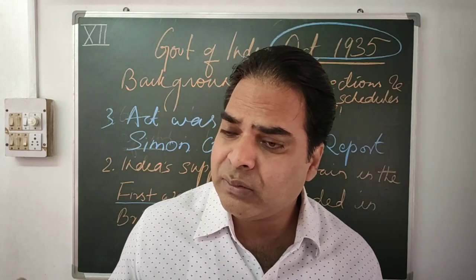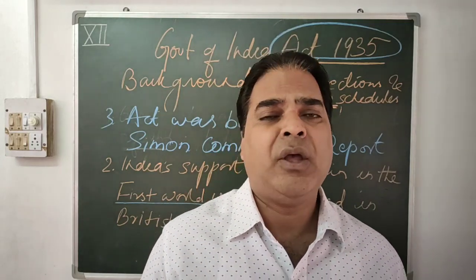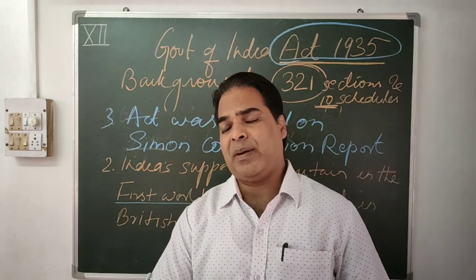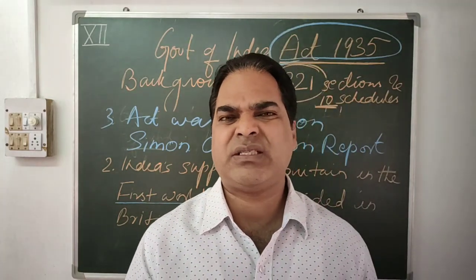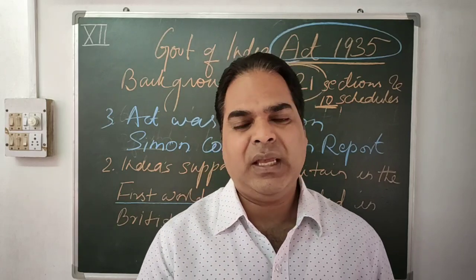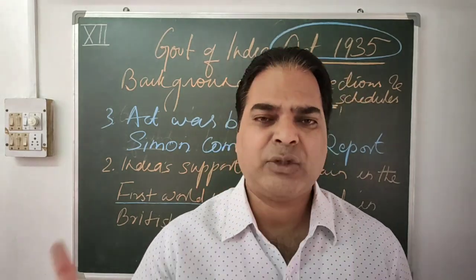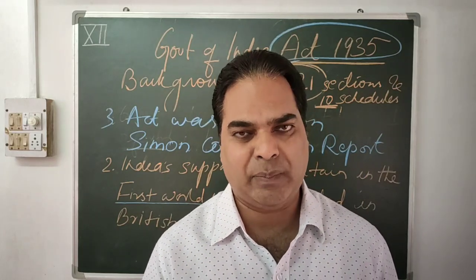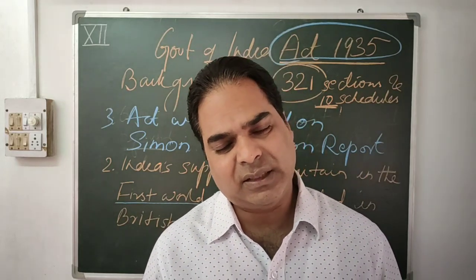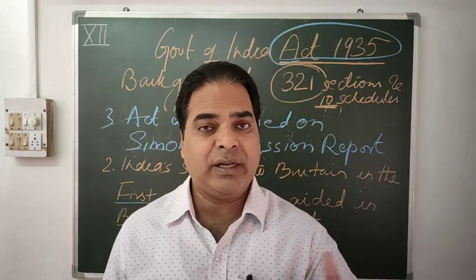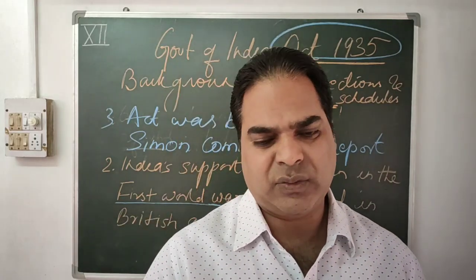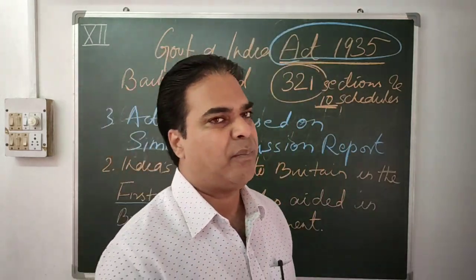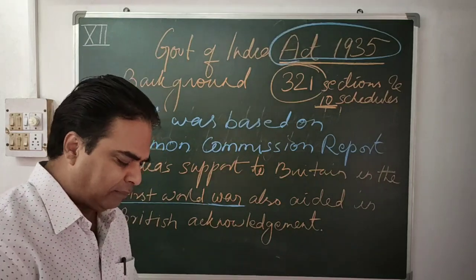Later on, Lord Irwin thought that without the presence of a larger body, the conference was useless. That is why he decided to meet Gandhiji, and when they met, the result was the Gandhi-Irwin Pact. In it, Gandhiji agreed to attend the second Round Table Conference. This way, the second Round Table Conference was also a failure, and finally the result is the Government of India Act 1935.